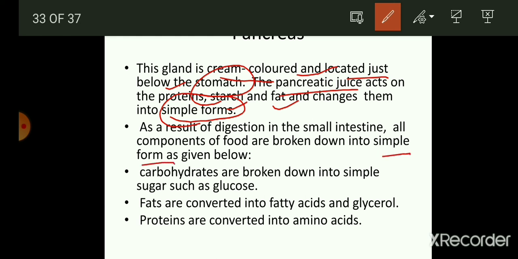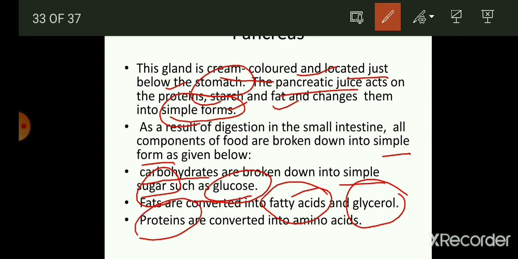And what are the simple forms? Let us see. The carbohydrate, which is the complex form, is broken down into simple sugar, which is the glucose. The fat, which is the complex form, is also converted into the simple form, that is the fatty acid and the glycerol. And here protein is also a complex food, and it also changes into the amino acids, which are the simple form, and all these three processes are done with the help of pancreatic juice.